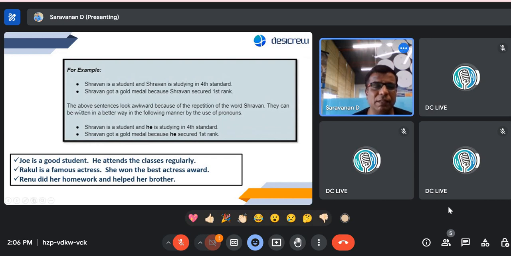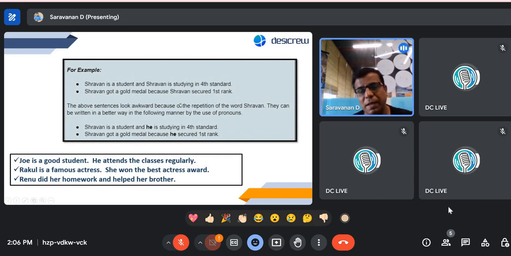The above sentences looked awkward, isn't it? It looked not very crisp, not very pleasant to read and see, awkward because of the repetition of the word Shravan. Four times it had come. I think we could have avoided three.